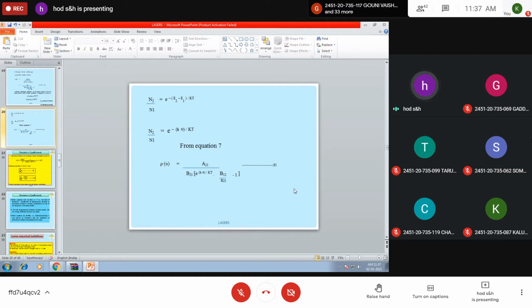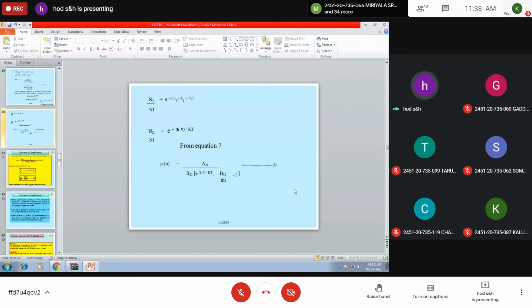From Boltzmann distribution law, we have the distribution of N1 atoms and N2 atoms. N1 is N0 into e to the power of minus E1 by kT. N2 is N0 into e to the power of minus E2 by kT. N2 by N1 is e to the power of minus E2 minus E1 by kT. N0 gets cancelled here. But E2 minus E1 is energy difference, which is h nu. So N2 by N1 is equal to e to the power of minus h nu by kT.